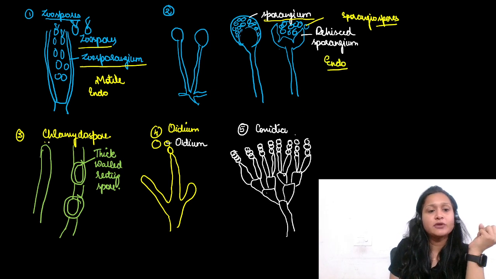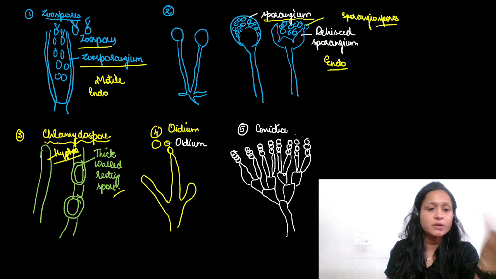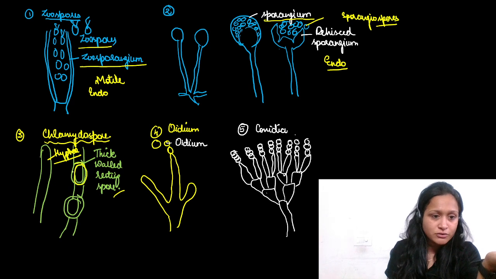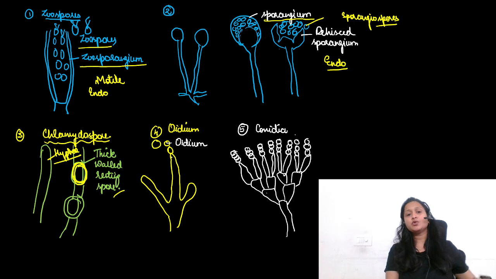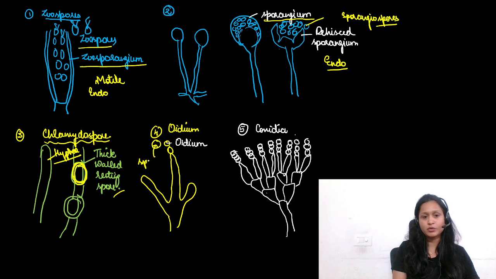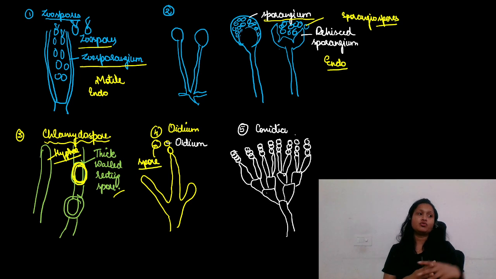Next is chlamydospores. As you can see here, these are thick walled resting spores. This is a fungal hypha, and on the hypha itself you can see numerous spores produced. These are thick walled chlamydospores. Next is oidia. In oidium you can see the hypha gets broken down into spores. This is a spore, this is oidia. The hypha itself gets broken down into cells, and that cell behaves like a spore.